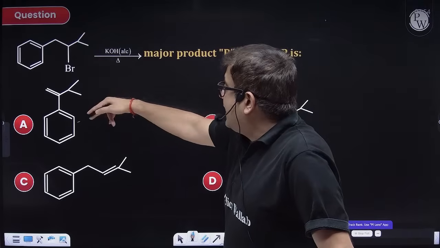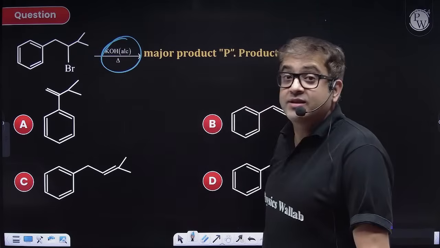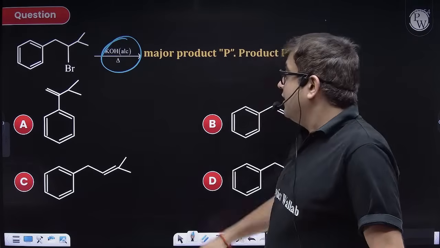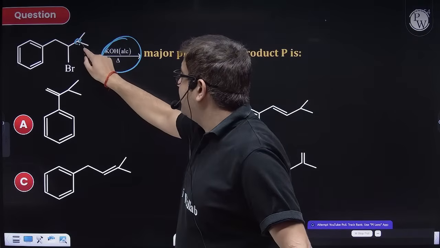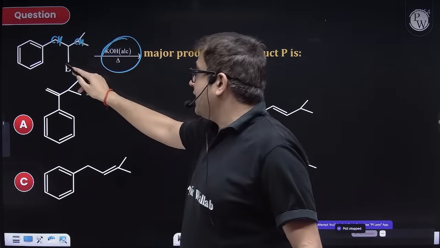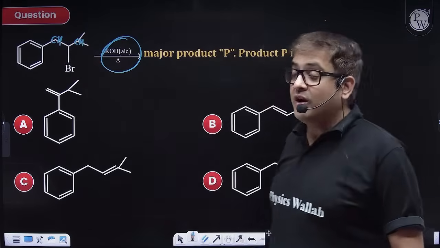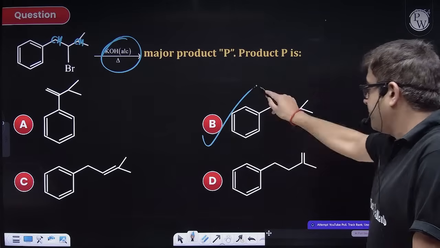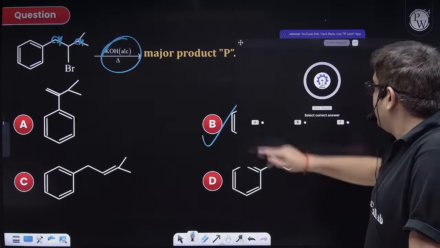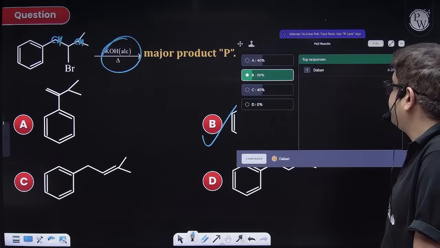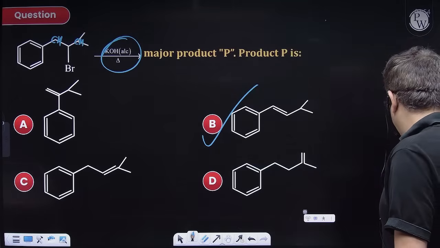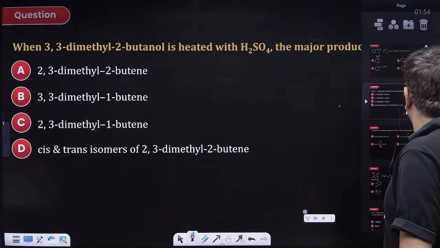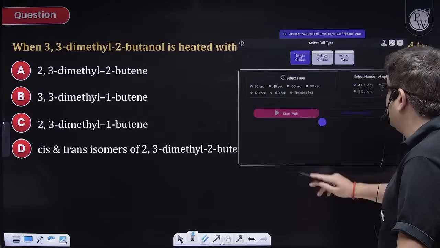This is an alkyl halide with alcoholic KOH. It is going to form a Saytzeff product, which is the most stable alkene. So this is also a beta carbon with hydrogen. This is also a beta carbon with hydrogen, but the left one will give you a conjugated alkene. Sir, option B. So B is your right answer. Very low percentage. I hope it is clear to everybody now. Moving to the next question.